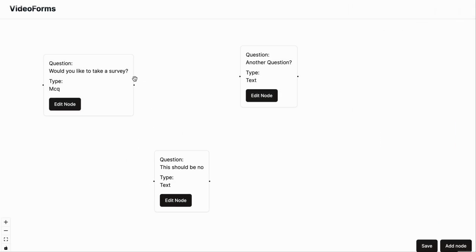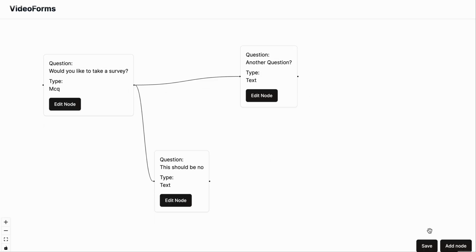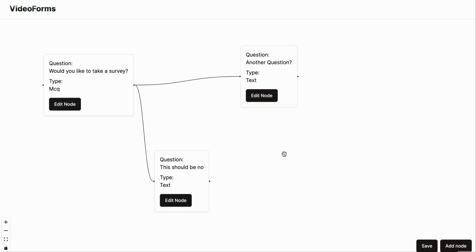That's it. Now one interesting thing is you can actually decide the sequence. So for example, this is an MCQ node, so if the user answers yes, then he is going to be redirected to another question, and if he, let's say, says no, it will be no. Yeah, and now if I save it, it will ask me for a name for the form. So let's say example form, and I hit save.